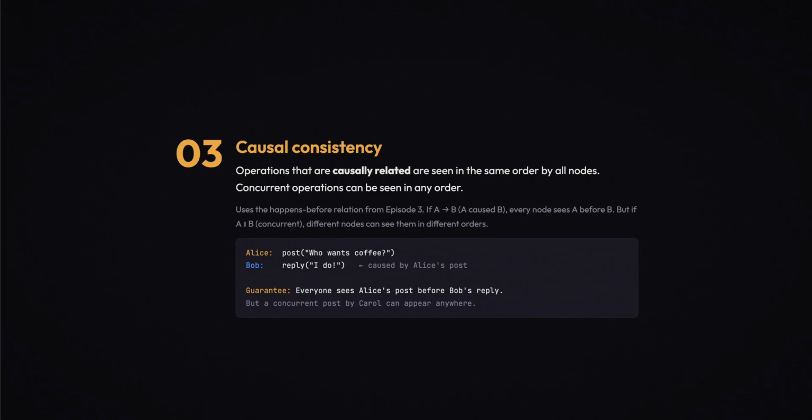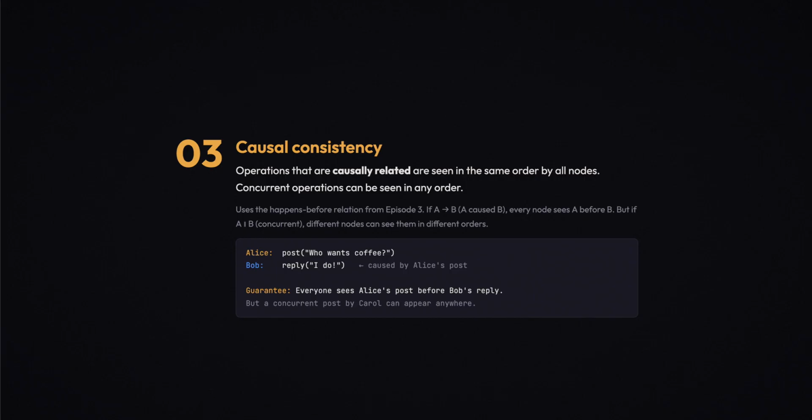Alice posts, "Who wants coffee?" Bob sees it and replies, "I do." Now Carol opens her feed, but Carol's replica received Bob's reply before Alice's post. Carol's feed shows Bob says, "I do," followed by Alice asking, "Who wants coffee?" The reply appears before the question. It's nonsensical. Carol has no context for Bob's message.